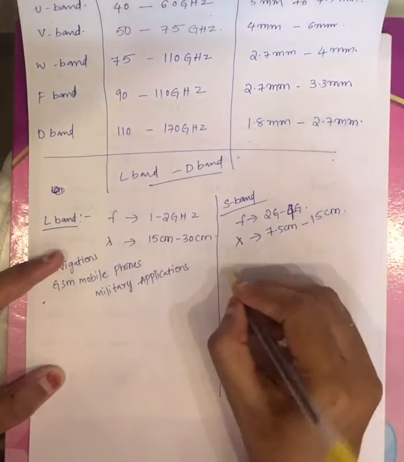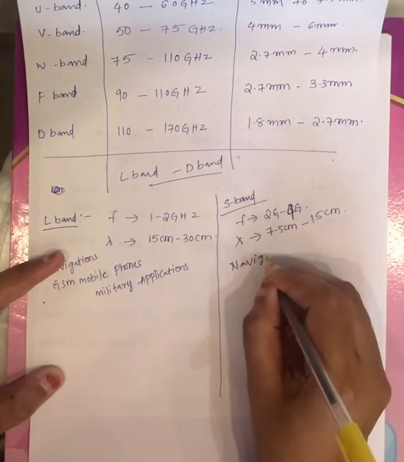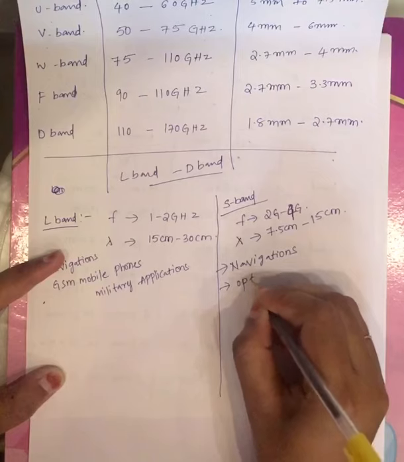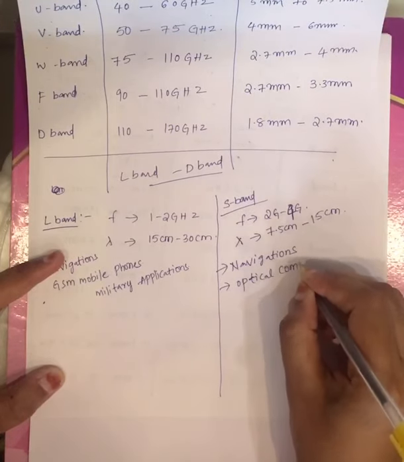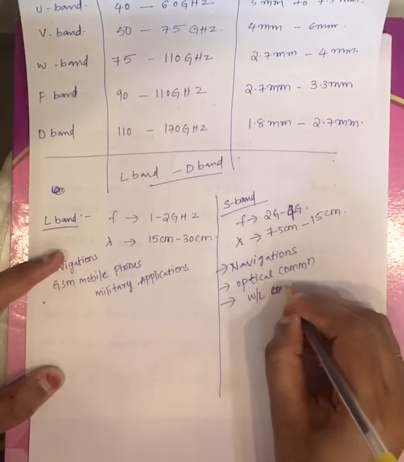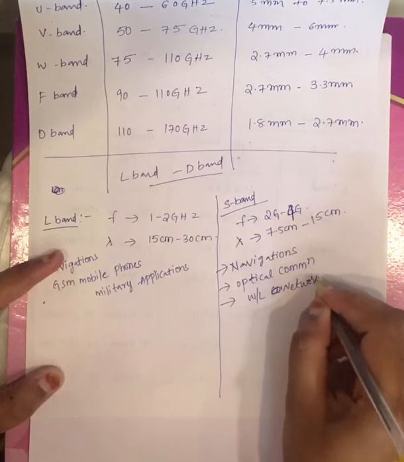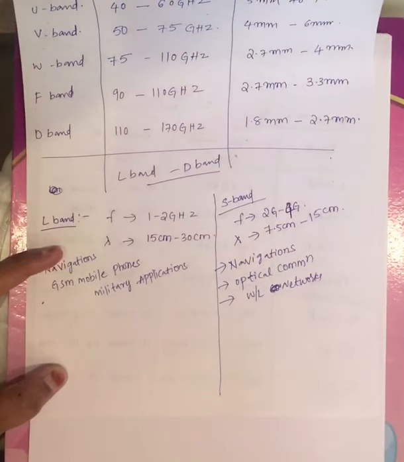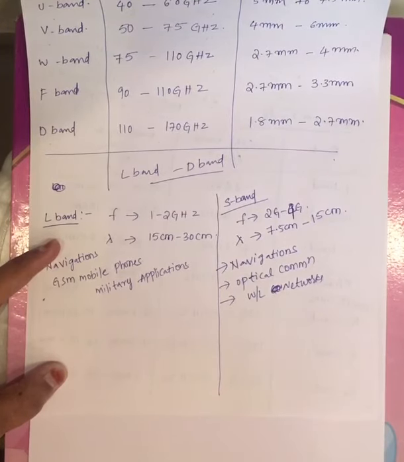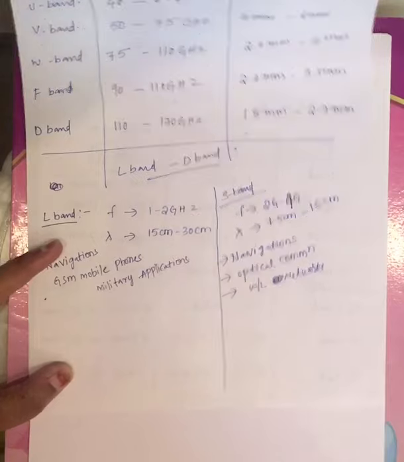Now coming to the applications, these are also used under navigation, and used under optical communication for transmitting messages, and also wireless communication, nothing but wireless networks. Now these are the applications of S band.